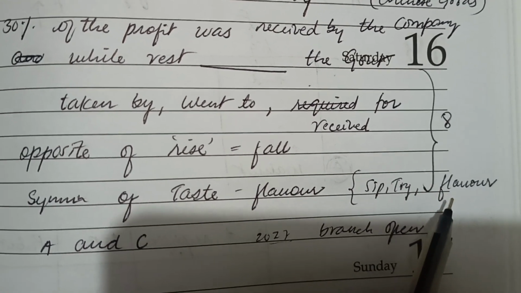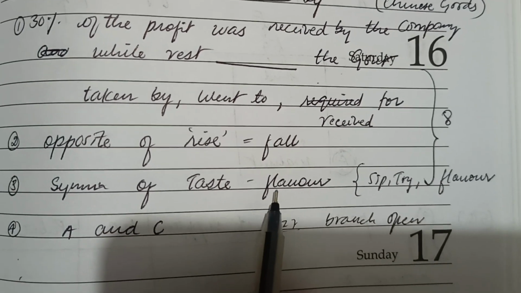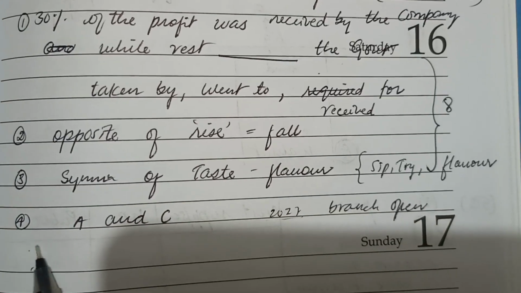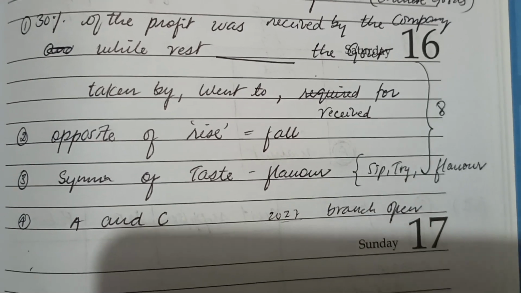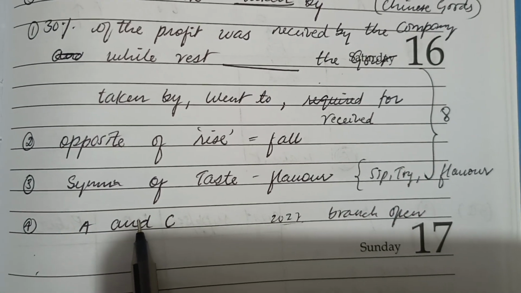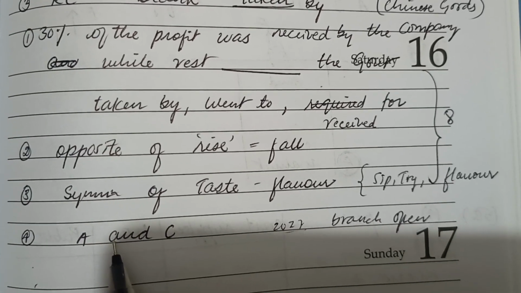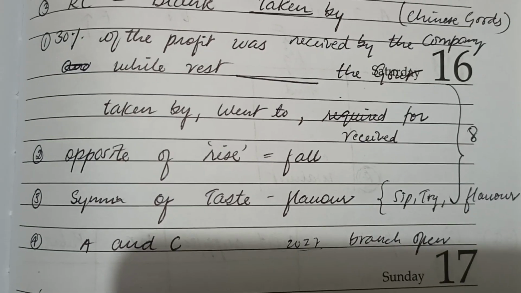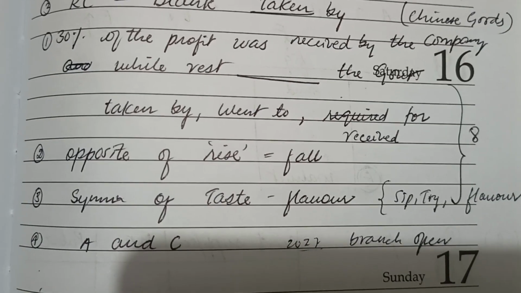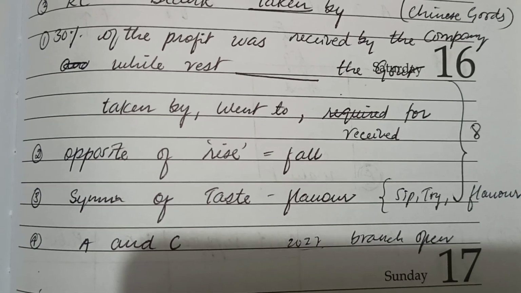Other two options were also there. I guess flavor is the correct answer. Okay, and one was like, we have to identify which of the following statements are true according to the passage. So one was telling that it was like toy cut toys. That sentence was also there, and